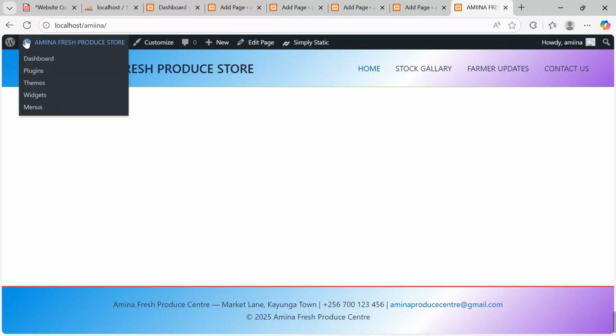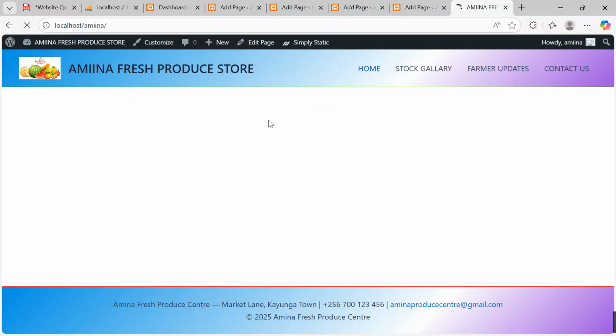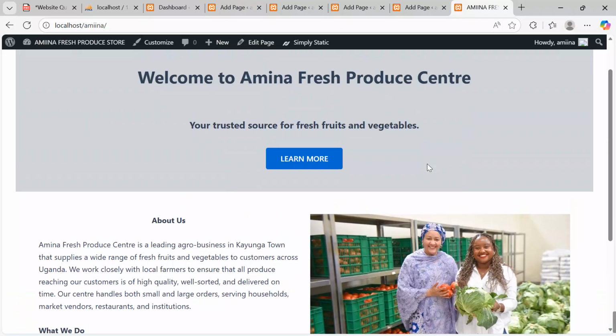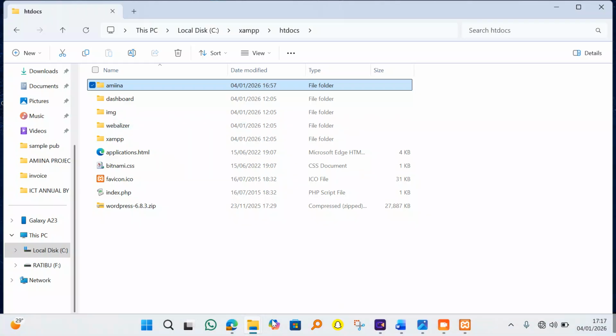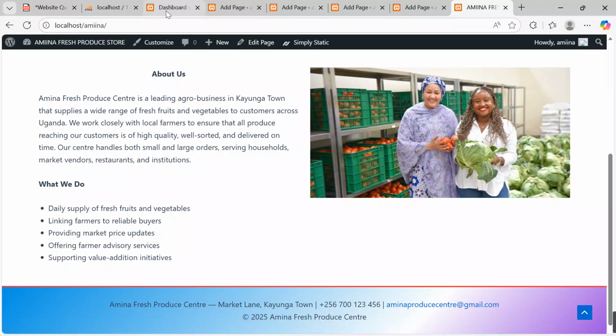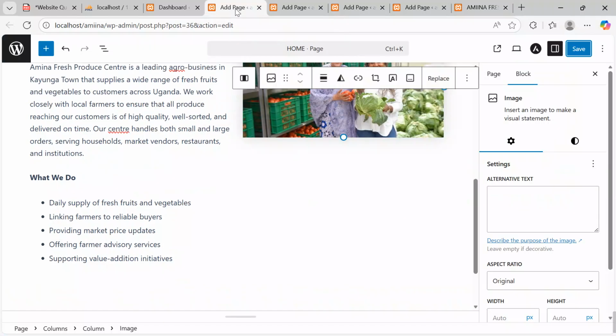Come back to your site, check and see what we have so far. Is the home page changing? Yes, look at what we have and how things are really changing. So I'll come back over here. I get back to my project. I'm going back to the home page. This is my home page.